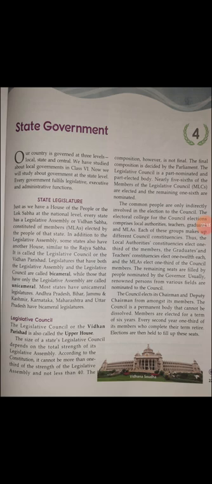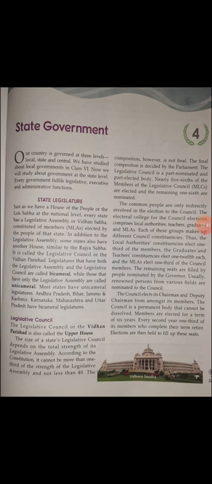So we have Lok Sabha in the center, and in the state we will have the state legislature, or legislative assembly, or Vidhan Sabha. We can call it any of these. The members of the Vidhan Sabha are called MLAs.